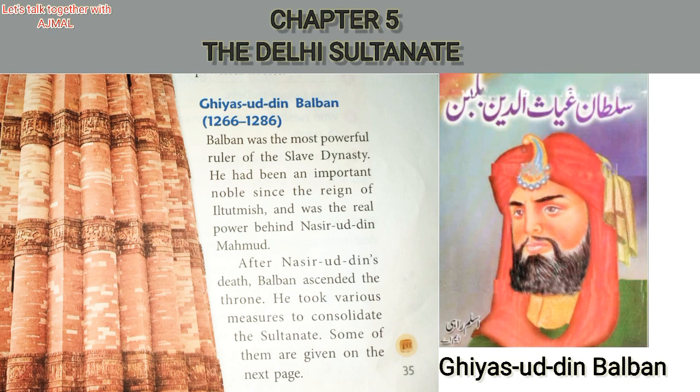Ghiasuddin Balban was the next ruler of the slave dynasty. Balban was the most powerful ruler of the slave dynasty. History shows that Balban was the most powerful ruler in the time of the slave dynasty.